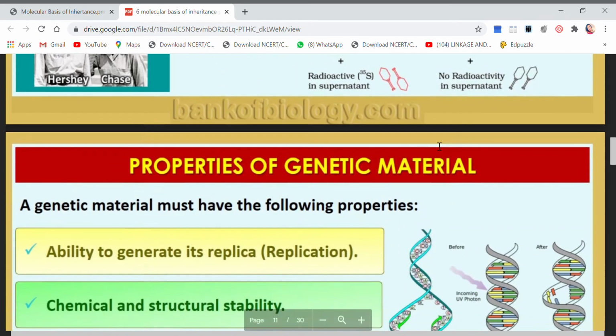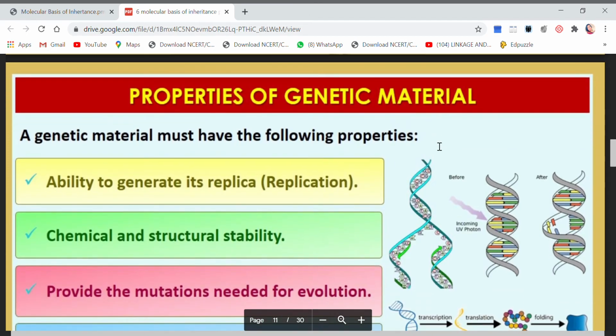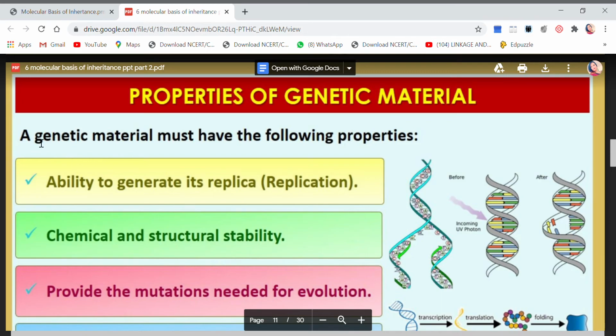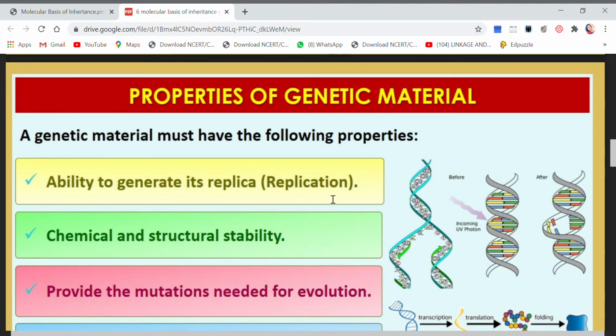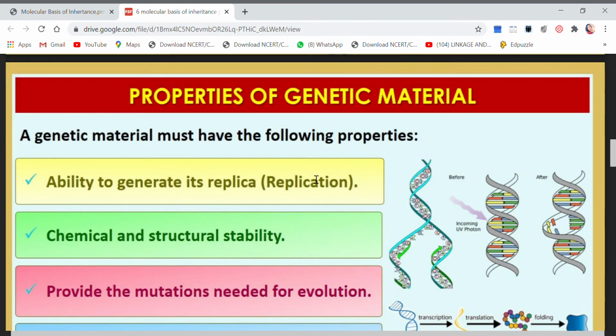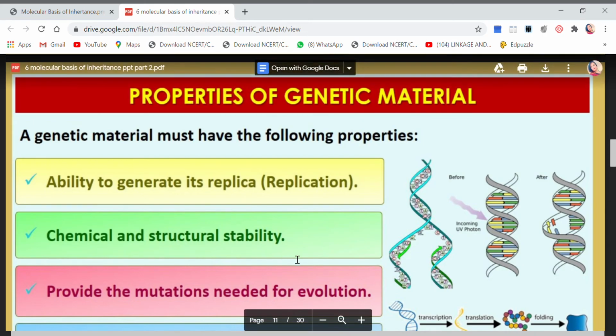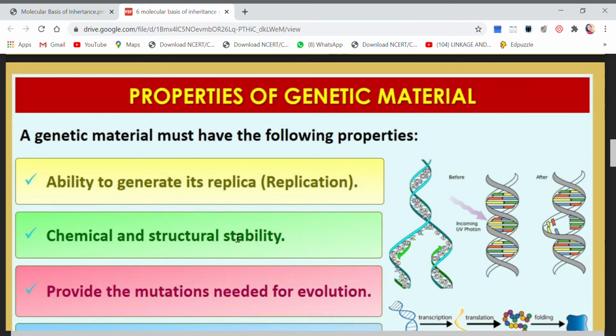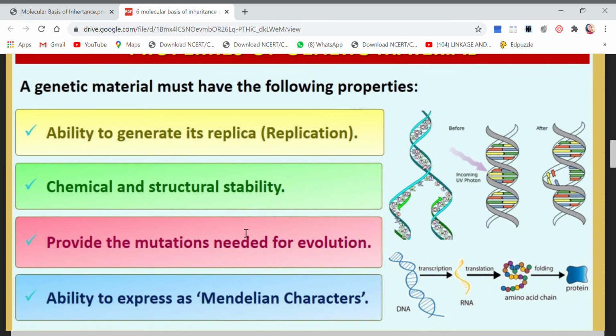सो डीएनए लेकर आया तो प्रूव हो गया कि डीएनए इज द जेनेटिक मटेरियल। Okay children, so properties of genetic material क्या है बेटा, see, listen to this very carefully. A genetic material must have the following properties. It should have the ability to replicate, मतलब replication होना चाहिए। Next, it should have chemical and structural stability. It should be stable. ये नहीं कि जरा सी कोई बात हुई और उसका सारा का सारा chemical composition change हो गया। That type of material cannot be considered as the genetic material.